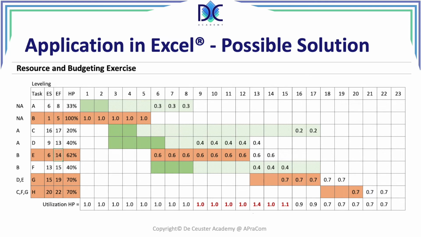We still have a problem here. It's already closer because it's a little bit more than 0.4 and 0.6, so it's still a little bit more than 100. So I put it here to 15, so I extend it again, and I see I only have a problem here. This is the only remaining problem, but I also see that basically I extended the project with 3 periods because I extended the activity E.